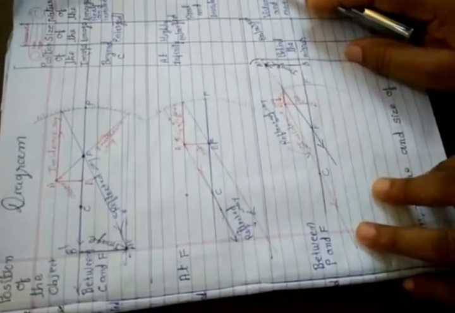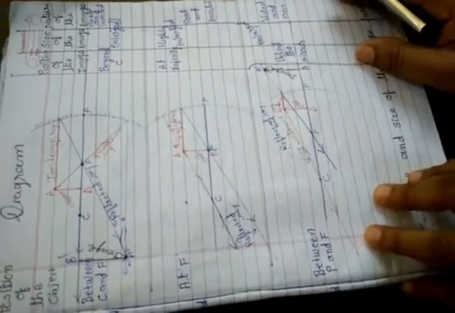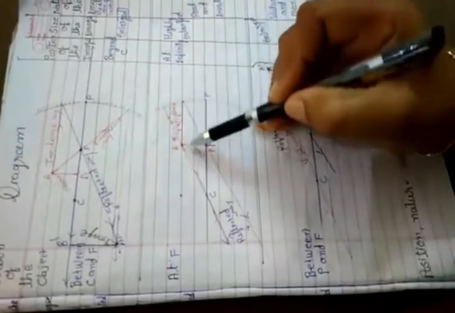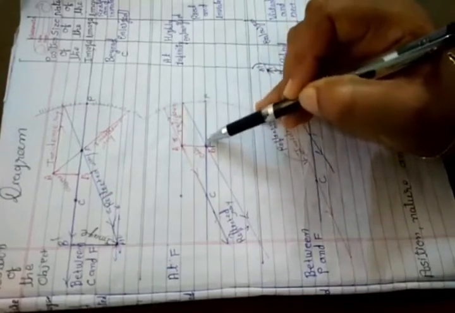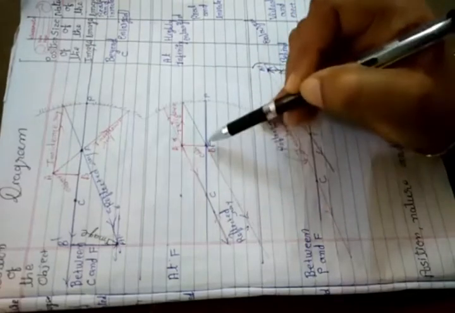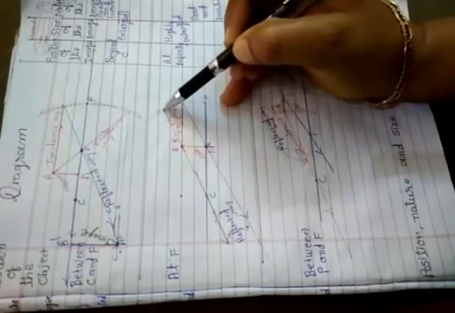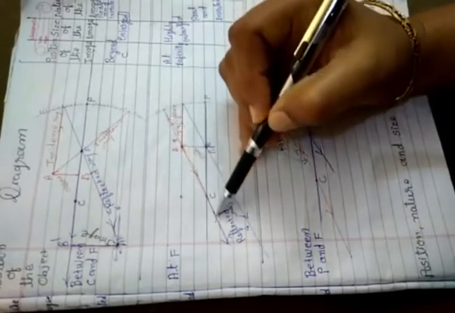When we place the object at focus point F, here AB is an object. When the incident ray passes parallel to the principal axis, after the reflection it goes through the principal focus. When it passes through C, then after reflection it goes in the same direction.